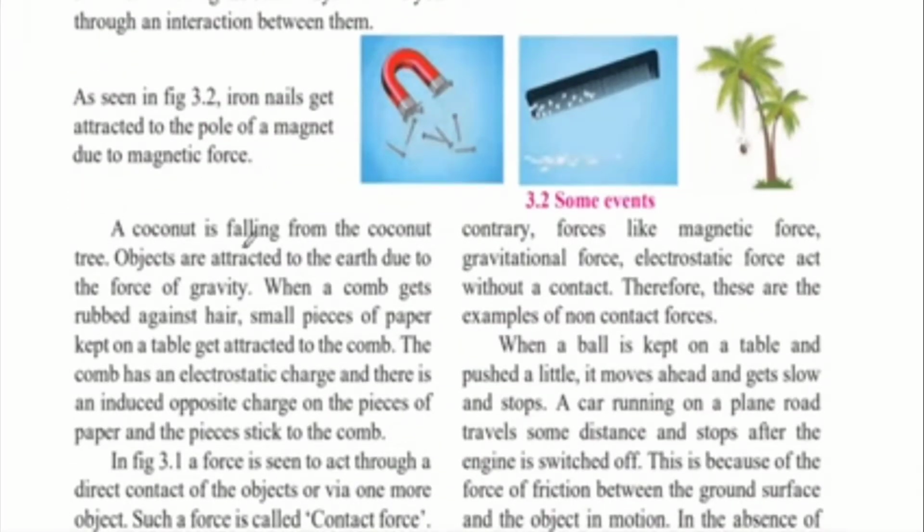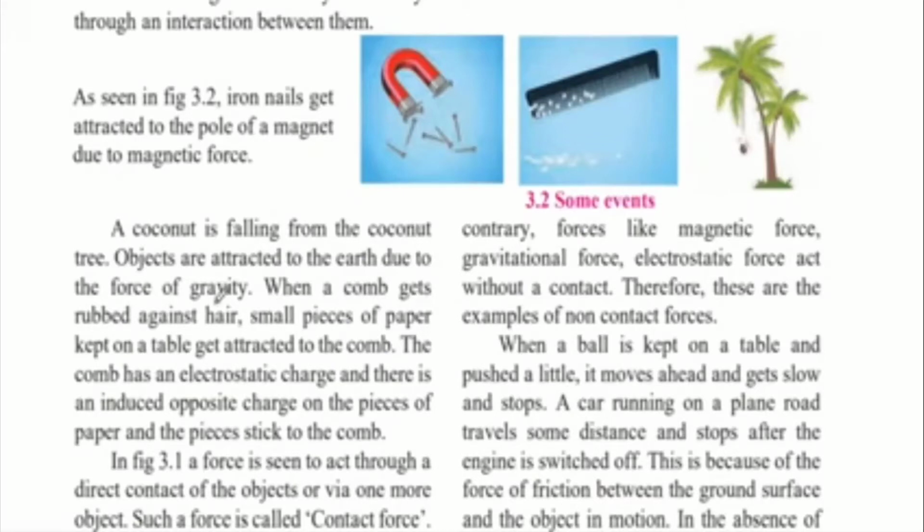A coconut is falling from the coconut tree. Objects are attracted to the earth due to the force of gravity. Here the coconut falls down towards the earth. The earth is attracting the coconut towards itself. Even though the earth is not touching the coconut, there is a force being applied, and that is called gravitational force. Because of this force, the coconut is attracted towards the earth's surface and it falls towards the earth.